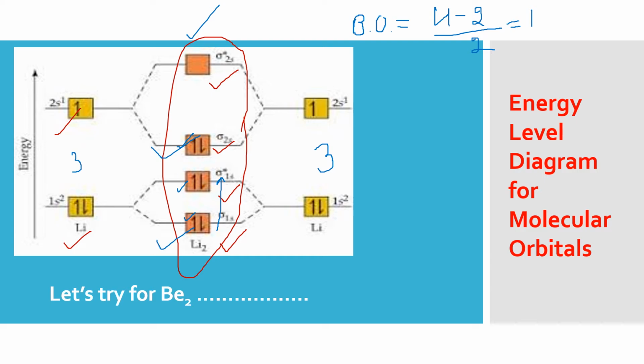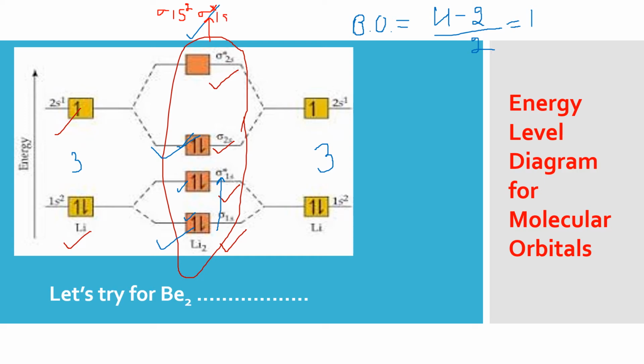And if you have to write the configuration of the molecule, then you will write it simply as you fill the orbitals. First of all, you filled sigma 1s, and in the s orbital 2 electrons can be filled. So sigma 1s2. Then you have sigma anti-bonding 1s2.